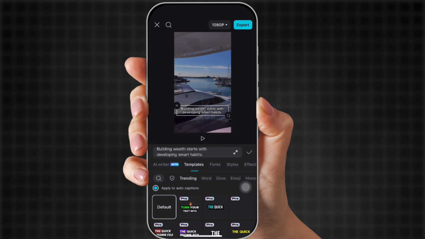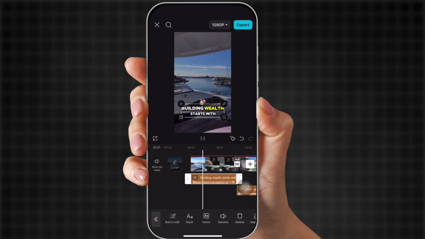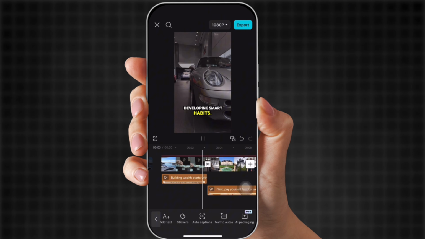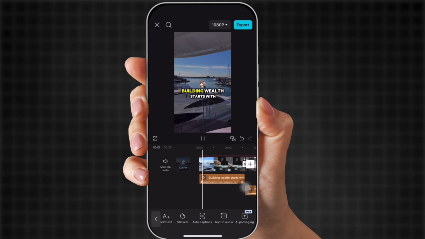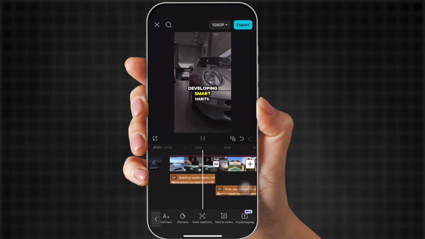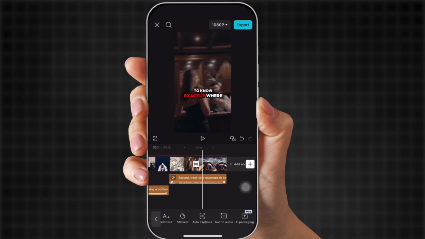Now we're going to change the font. I really like this one because it has emojis. Building wealth starts with developing smart habits. First, okay, now we need to move the subtitles to the middle. Okay, perfect. Okay, so now we need some audio.